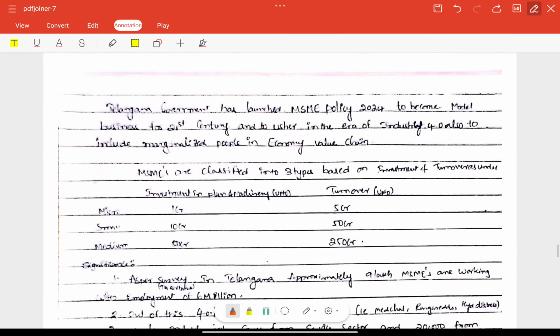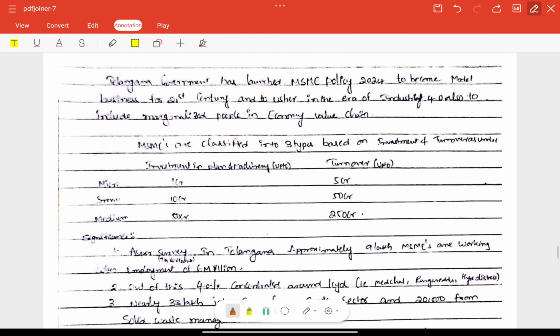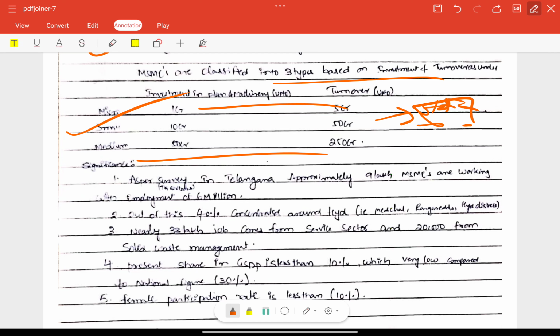Right? So the next answer is written by Suresh. Telangana government has launched the MSME policy, a good start. The MSME classification is also included here, a very good note. This can be taken as static background. These types of data-related issues are useful for the Telangana economy part.